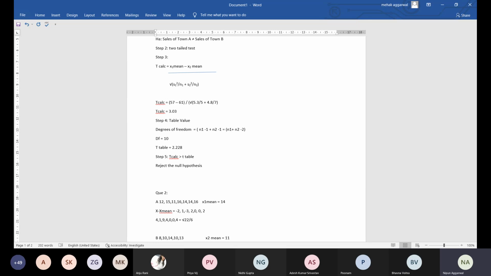So if you divide 22 by 6 and then take the under root of the same, that will be the value of S1. So tell me the value of S1.